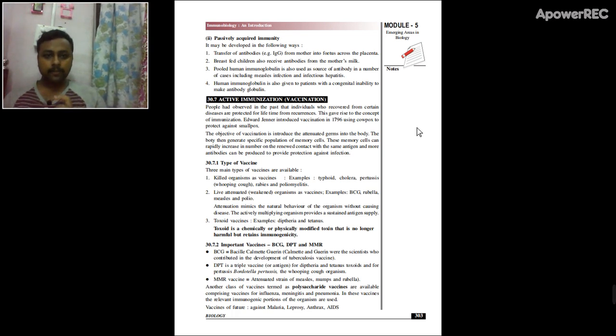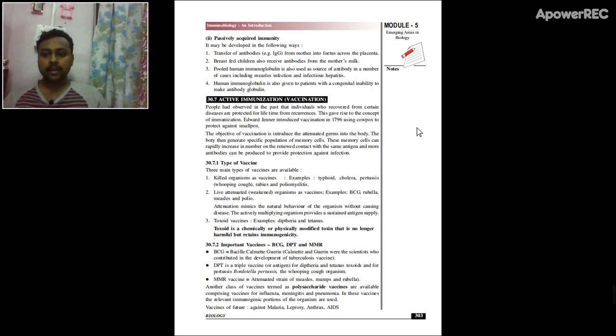Certain pathogens are killed by treating them with a chemical or by heating them. Once they are killed, they are termed attenuated. They are also called weakened strains. So these attenuated or killed organisms are introduced inside the human body.